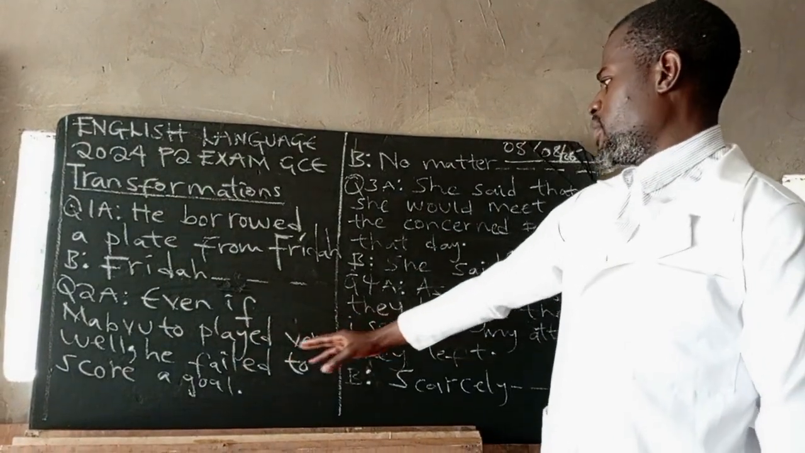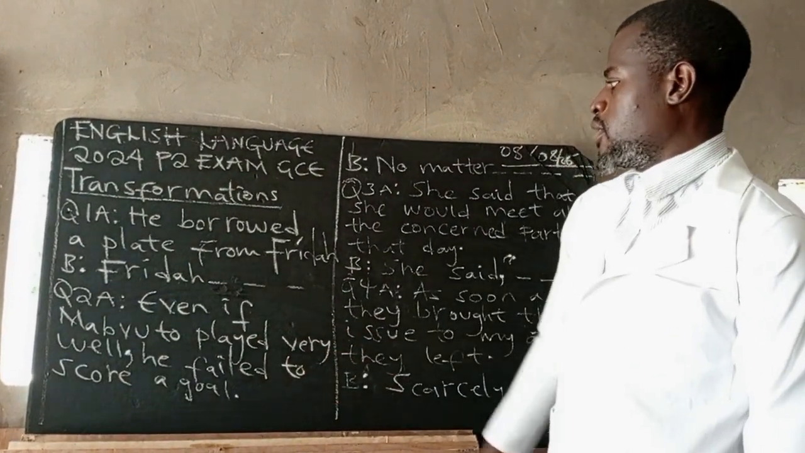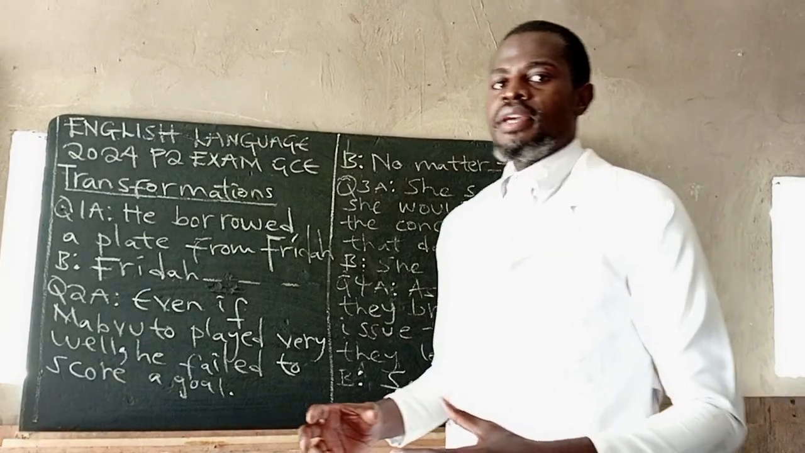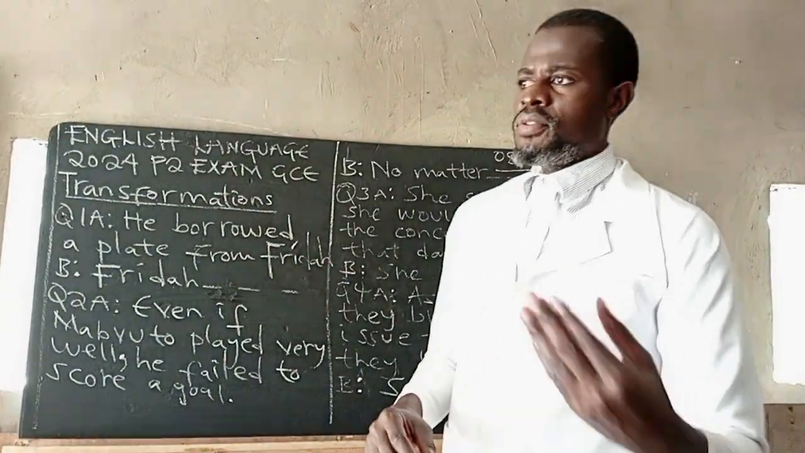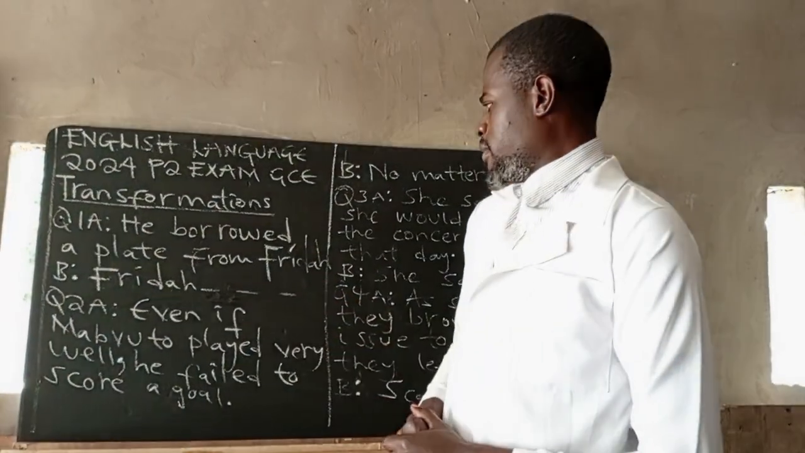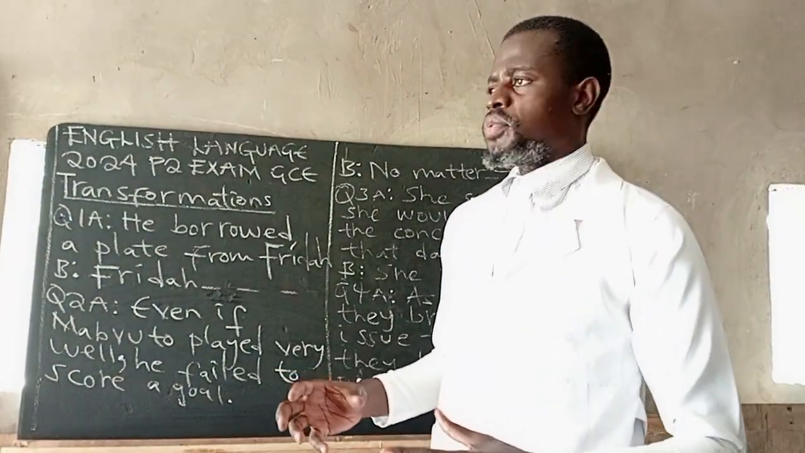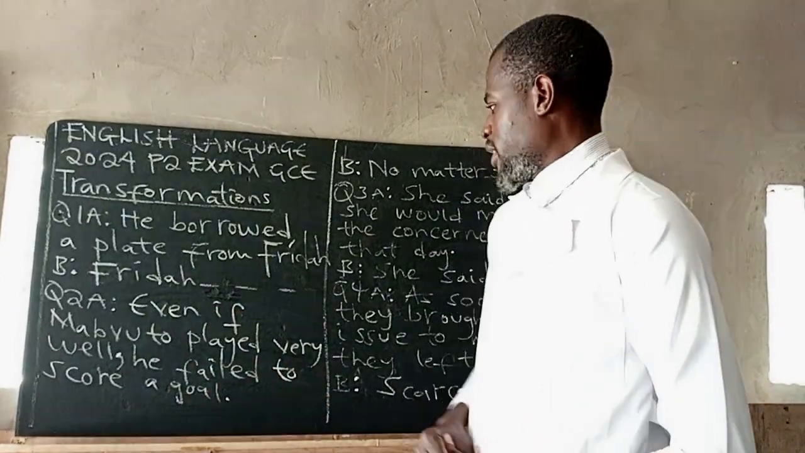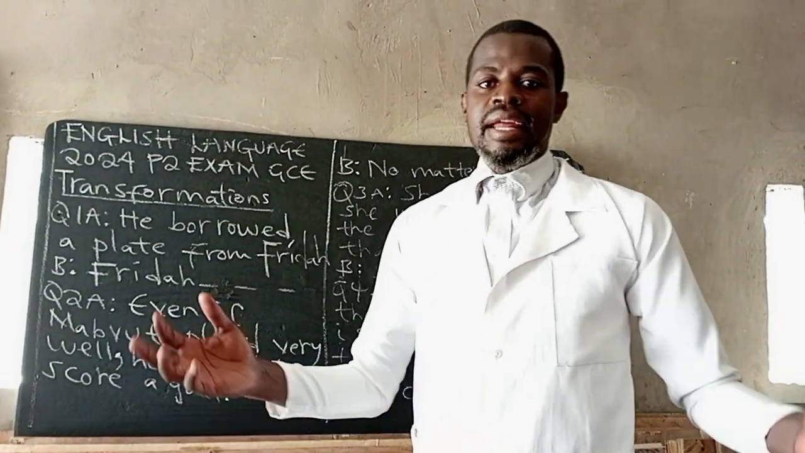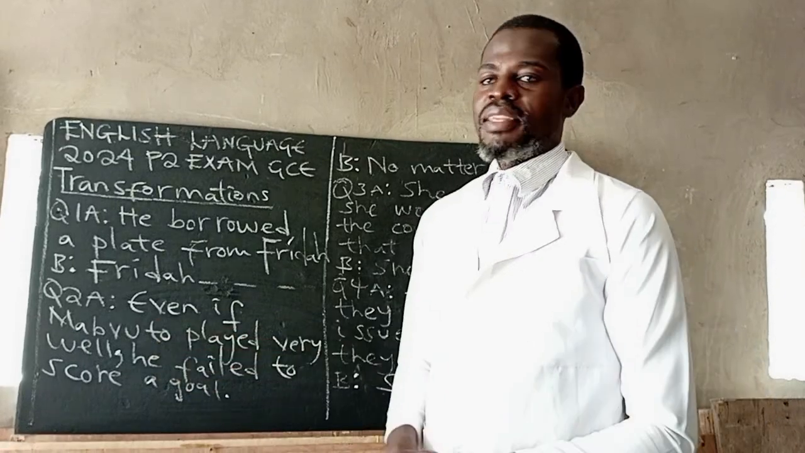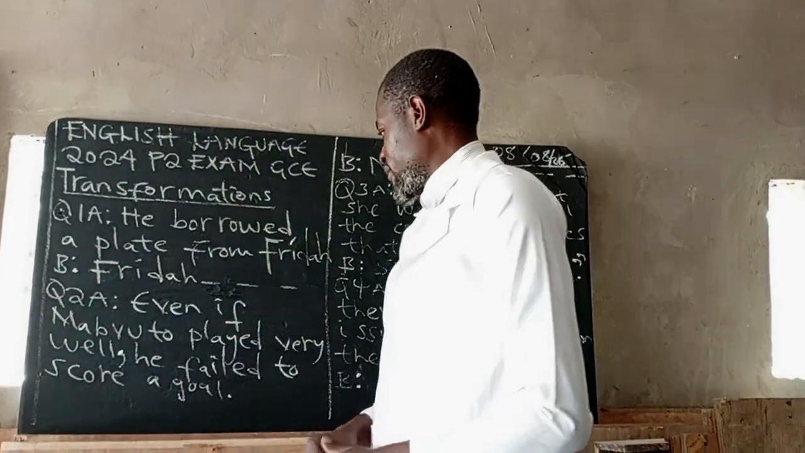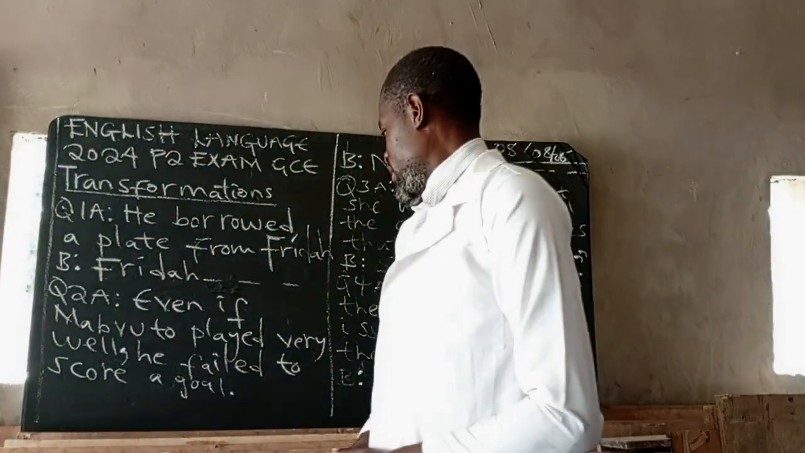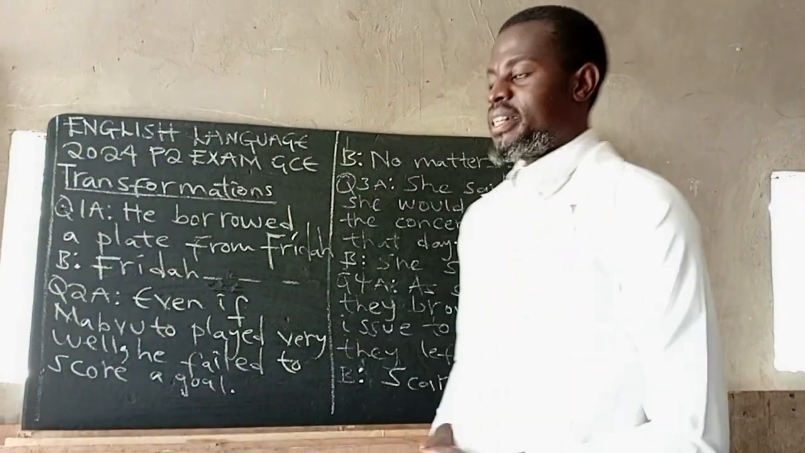Even if Maputo played very well, he failed to score a goal. So look at this, guys. Even if is a contrast word. Remember, I said I've made a video, you should look it up. A contrast word is just a word that connects two ideas that are not similar. We have examples: nevertheless, nonetheless, however, moreover, although, even, whatever. All those are contrast words.